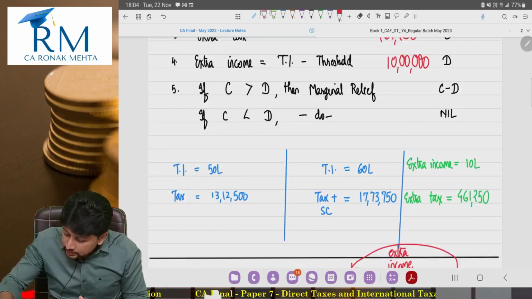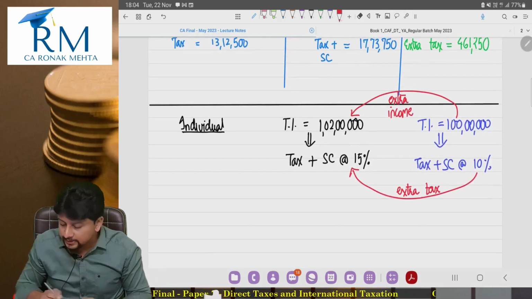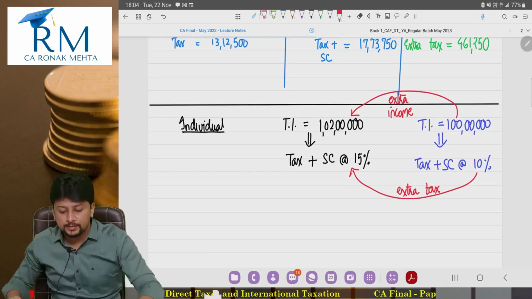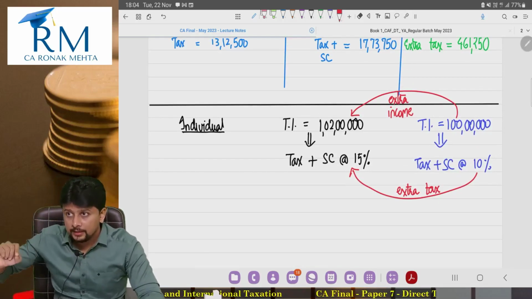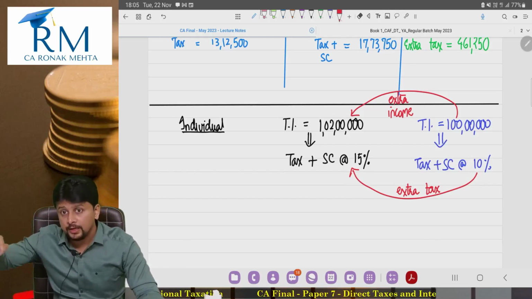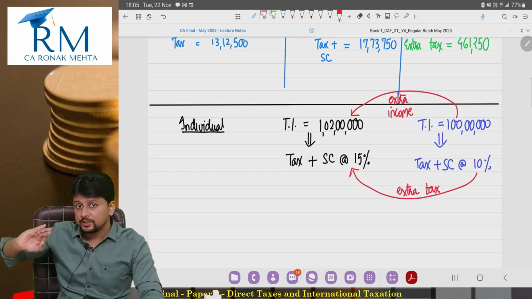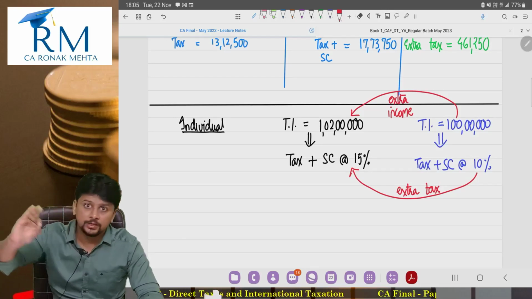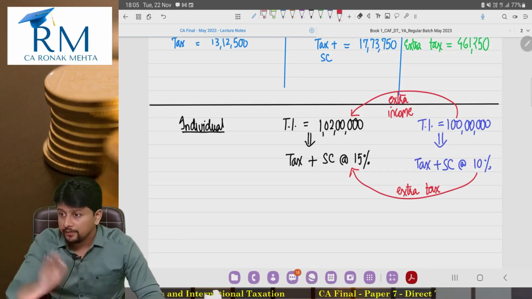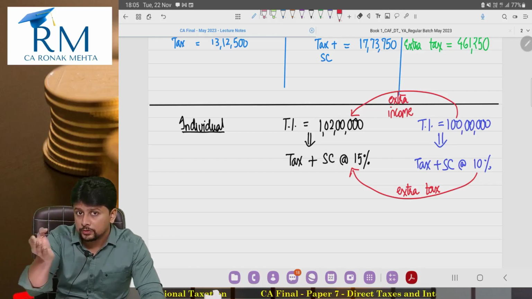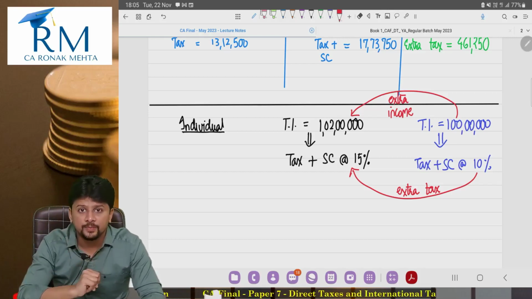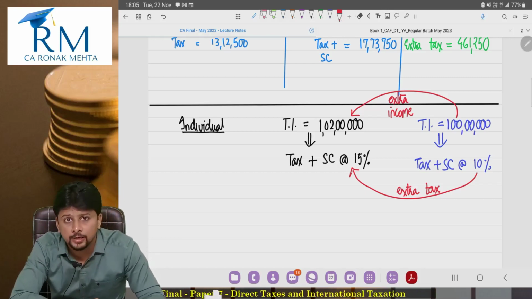The reason for doing this example is to make you understand that even when the surcharge rate increases because of the increase in income, marginal relief will still be there. If the surcharge percentage goes from 15% to 25%, you will have to check for marginal relief.